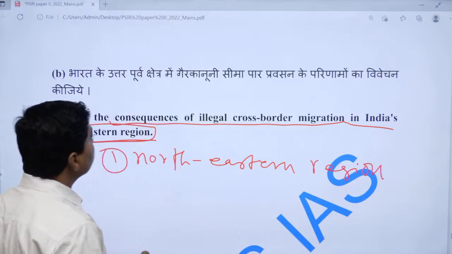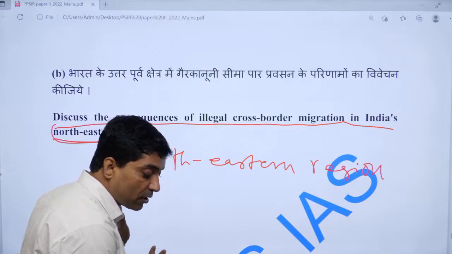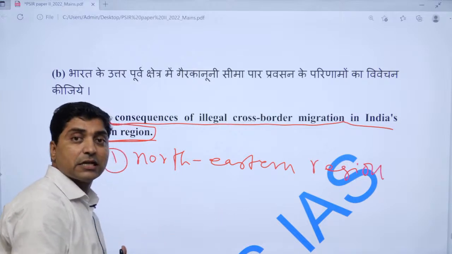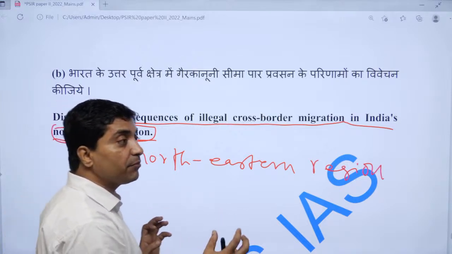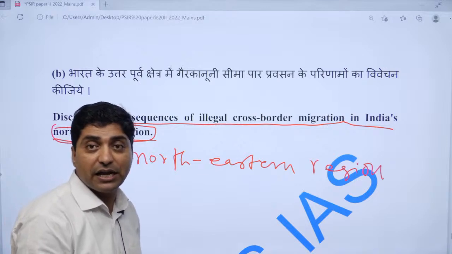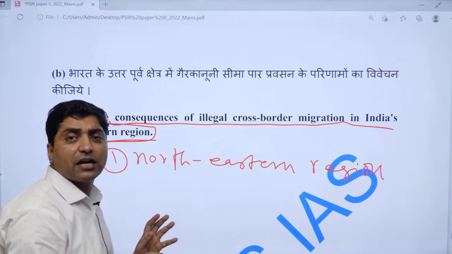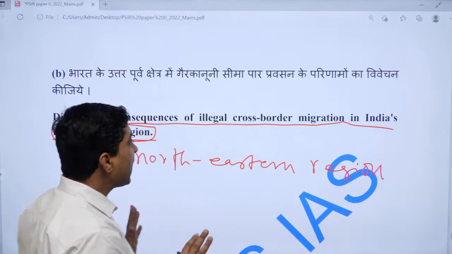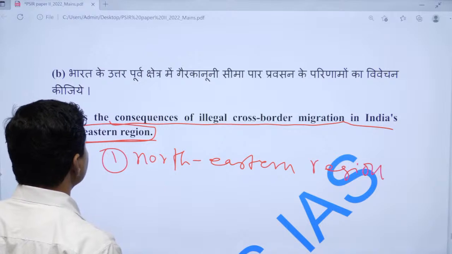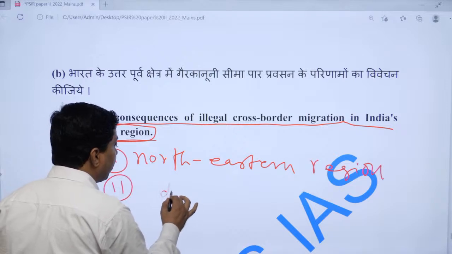There is free flow of migration, especially migration from Myanmar like Rohingya, and there is migration from Bangladesh to the northeastern region, and they are flooding into various states like Assam, like Nagaland, like Manipur. They are actually making a demographic change in the northeastern region, and that has led to much violence, and they are also having an impact on local development.